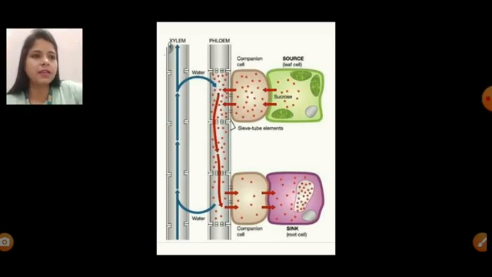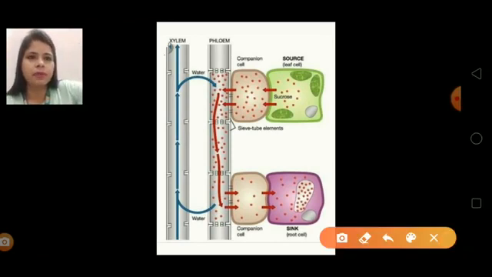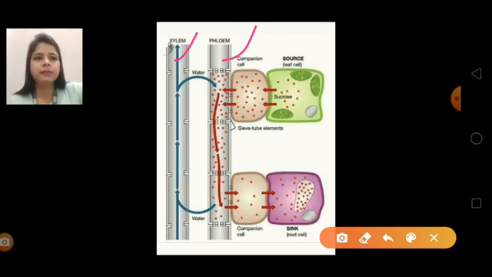This is the xylem, and this is the phloem. Xylem is responsible for the movement of water and minerals, and phloem is responsible for the movement of food. Food is prepared here in the leaf, and phloem contains companion cells and sieve tubes.